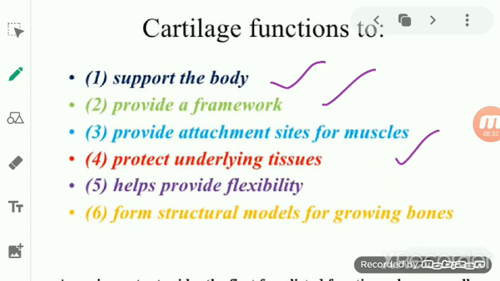It provides an attachment site for the muscles. So cartilage helps in attaching the muscles to the bones. It protects the underlying tissues. It helps in flexibility.